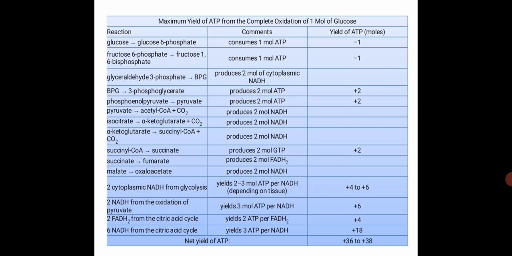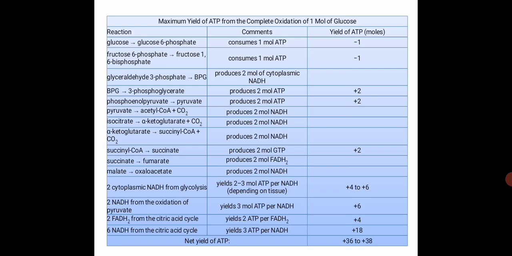This ATP production might be directly generated from the substrates, wherever you find the enzyme kinase and ADP involved, and ADP combines with phosphate to produce ATP.